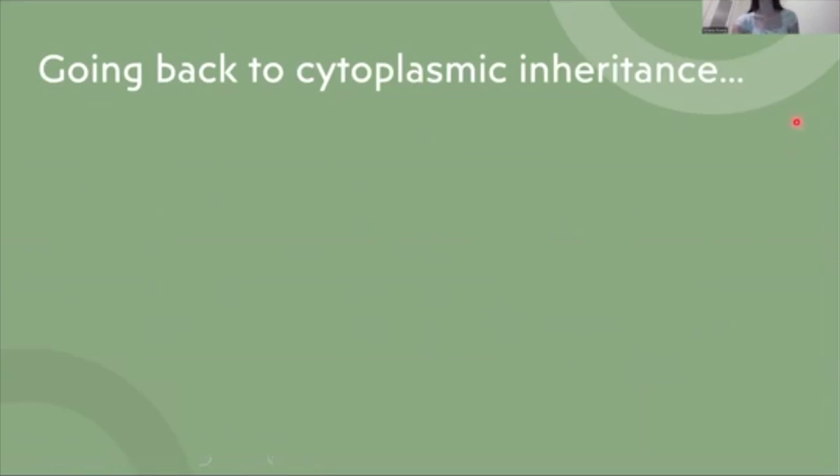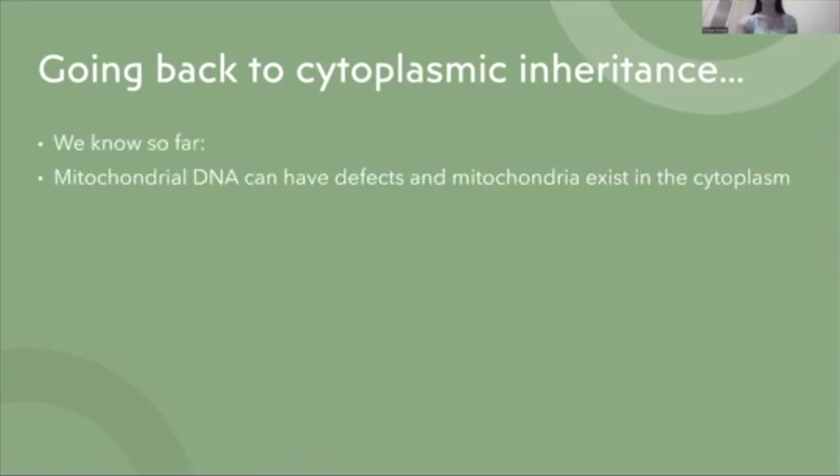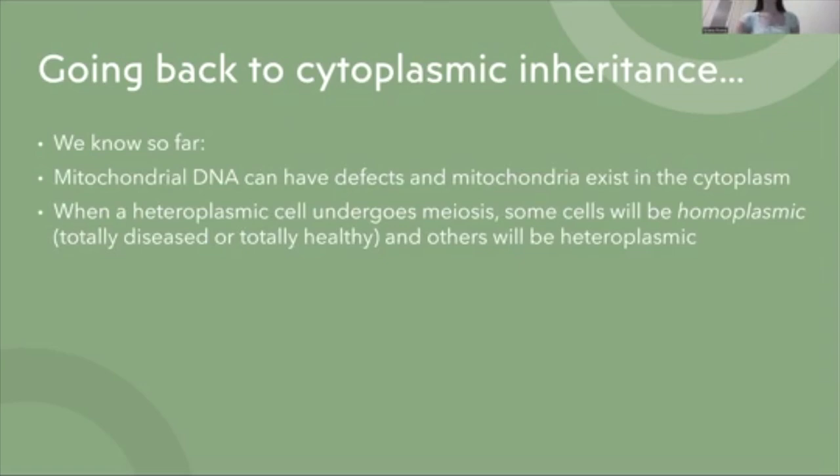All right, so we're going to wrap up everything we talked about to put everything together. So let's talk about what we've learned so far. We know that mitochondrial DNA exists in the cytoplasm, and it can have defects. We also know that if we have a heteroplasmic cell, and remember that heteroplasmic means you have a mix, when that cell undergoes meiosis, you're going to have some cells that are homoplasmic, meaning they have the same type of mitochondria, meaning they're all diseased or they're all healthy. And there'll be other cells resulting from that first heteroplasmic cell that are still heteroplasmic. They still have a mix of healthy and diseased mitochondria.